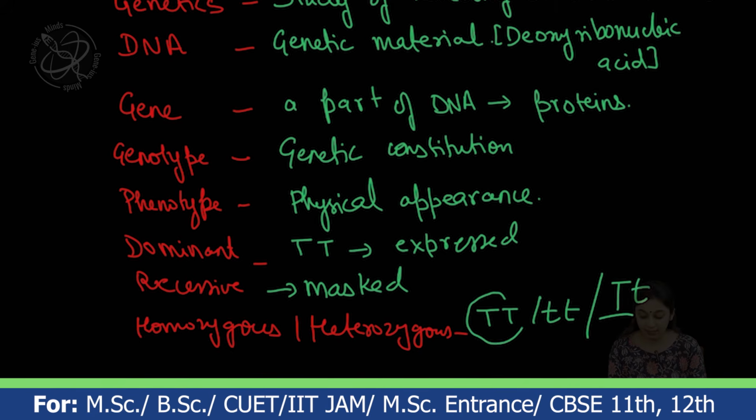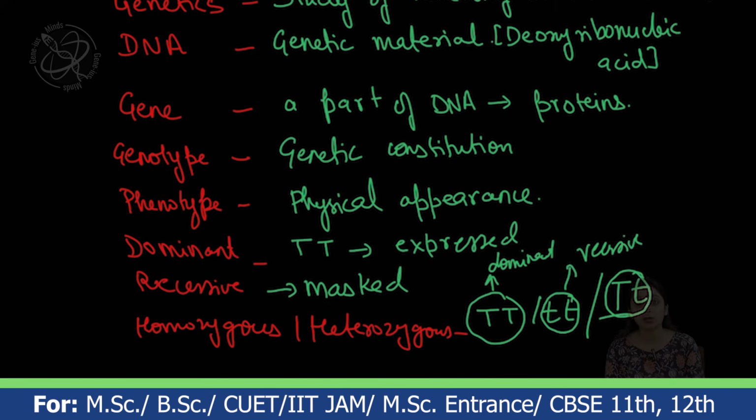This capital T is showing the dominant homozygous condition. The small t is showing the recessive homozygous condition. This capital T small t is showing the heterozygous dominant condition, because the dominant character always expresses itself. The only time the recessive one will be expressed is if there is complete absence of the dominant character.